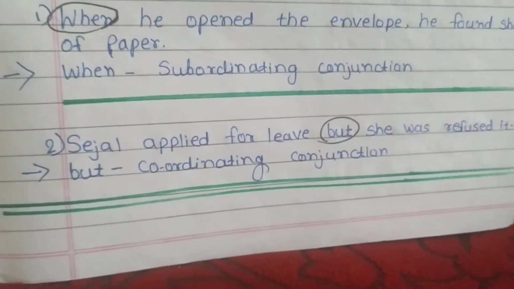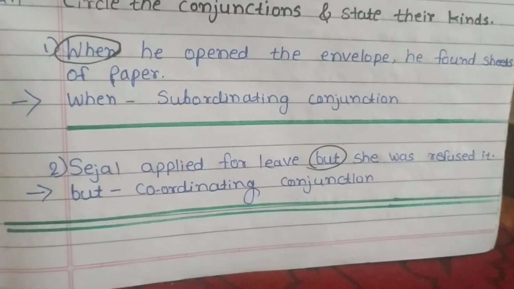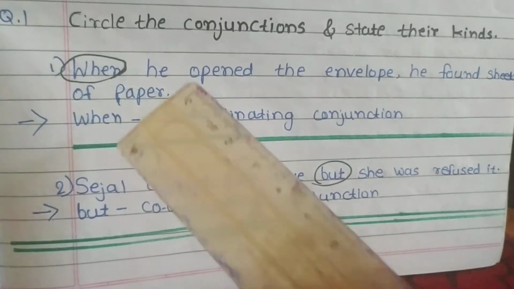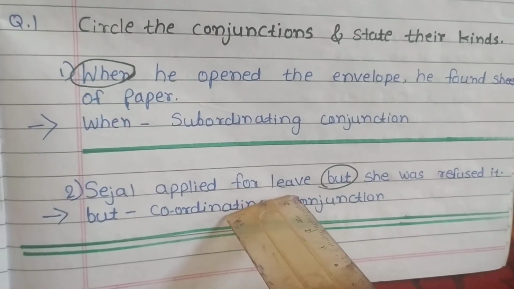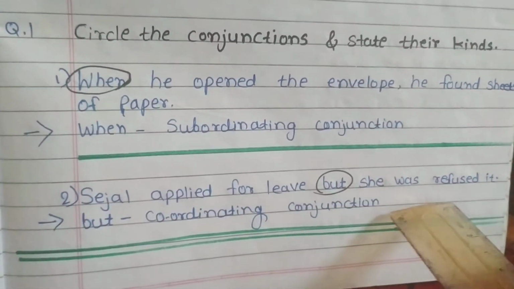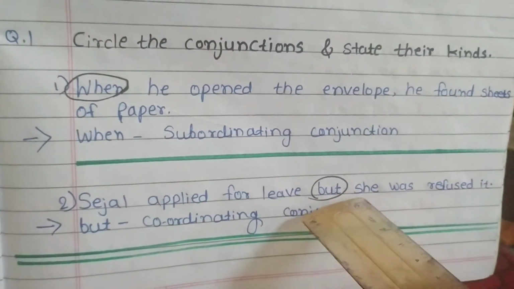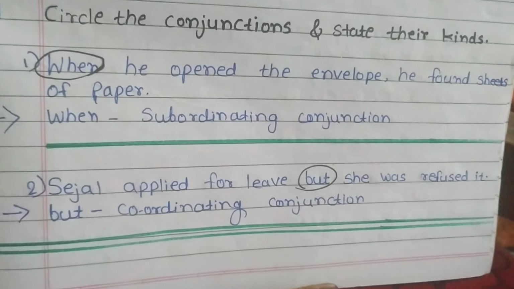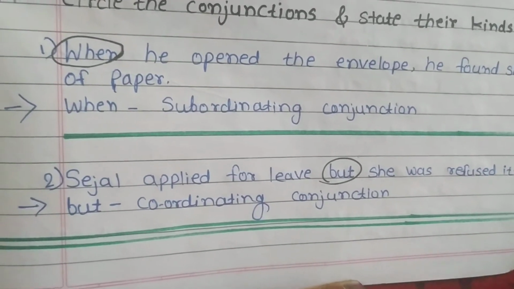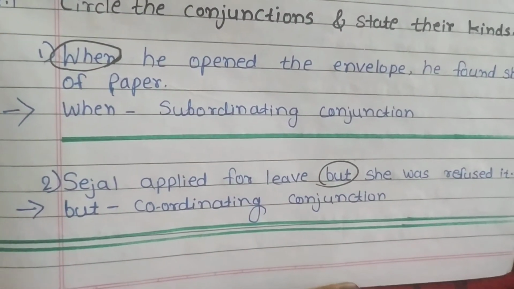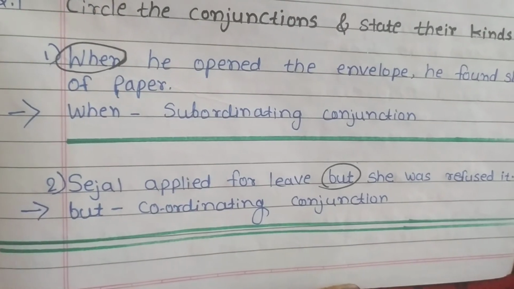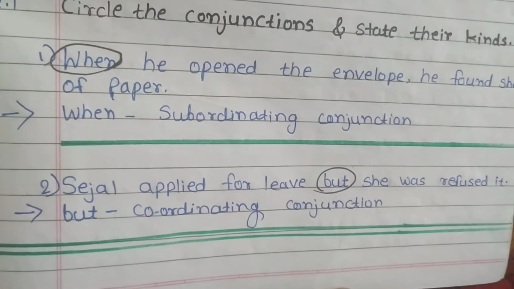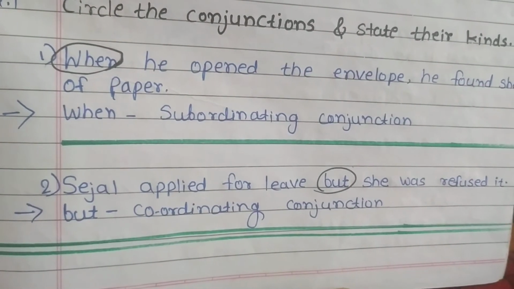Okay. Next, Sejal applied for leave, but she was refused it. Here the word but is a conjunction. But which conjunction? It is a coordinating conjunction. Because coordinating conjunctions, what's our definition, are used to join two or more independent statements of equal rank.